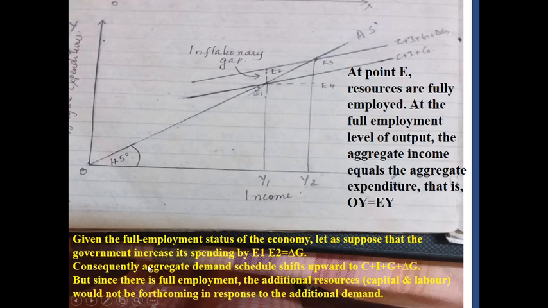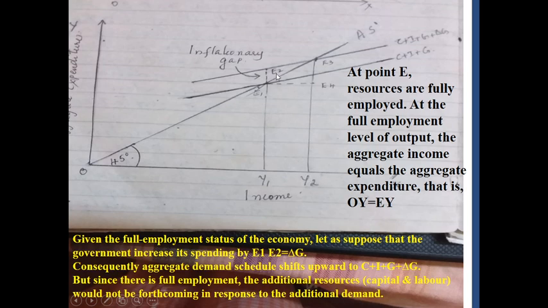Now consequently, since there is full employment, additional resources, especially capital and labor, would not be forthcoming in response to additional demand. So this is a full employment level of output, and when aggregate demand increases by an amount equal to delta G, the additional output cannot be brought forth because the economy is at the level of full employment.